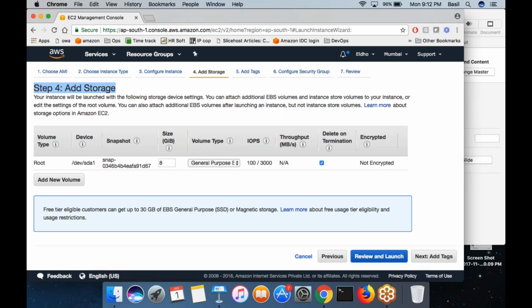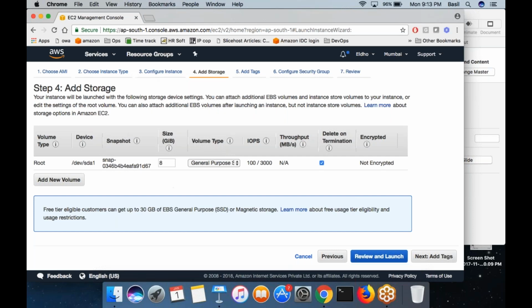It is in that secondary storage where you are going to save all your files, and even your operating system itself is inside that hard disk, right? If it is Windows, your Windows operating system is installed inside the C drive. So here you can choose how much size you want, 8 GB, 10 GB, 15 GB, or however much storage space you want. If you specify 8 GB, 2 GB would be taken for the operating system, and you have 6 GB remaining to save your custom files and stuff.